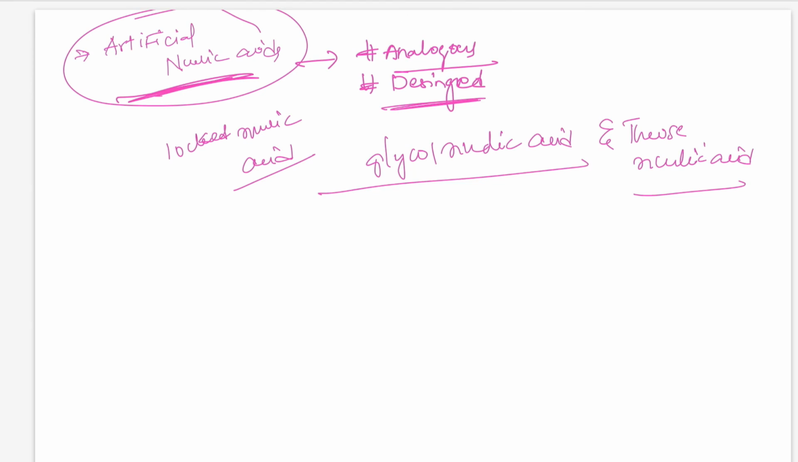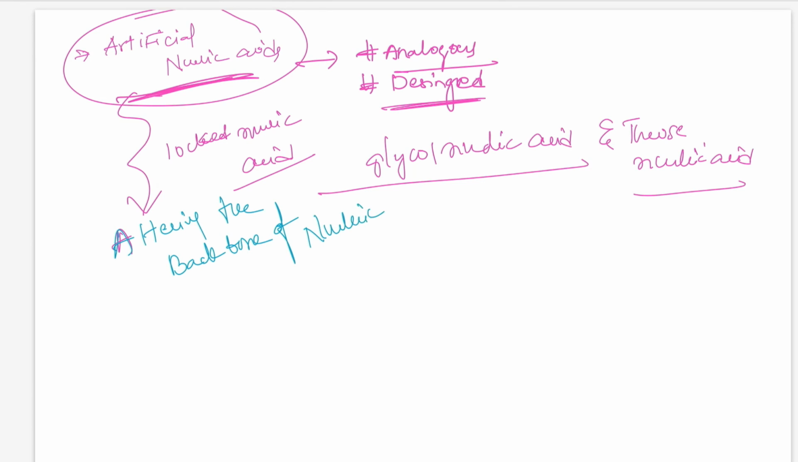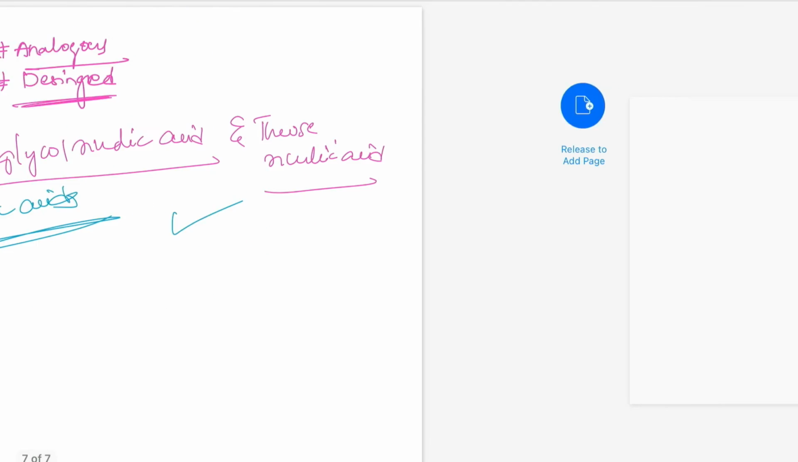How are these artificial nucleic acids designed? By altering the backbone of nucleic acids. This was the session about nucleic acids. Basically, we discussed DNA, RNA, and the packing of DNA in forming a chromosome. These are just a small class.